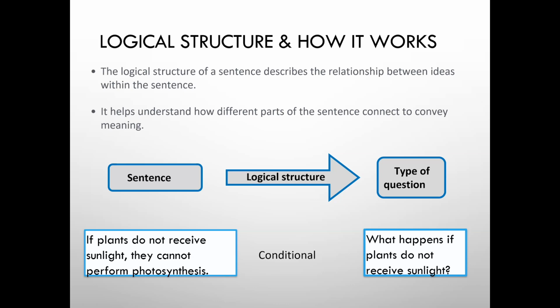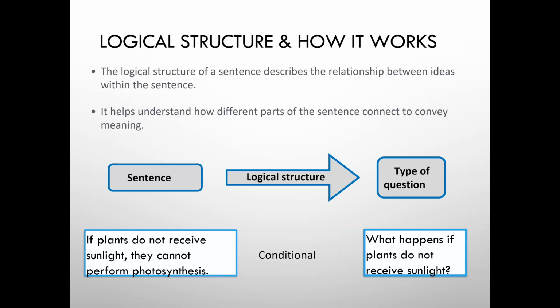Well, the logical structure gives us the relationships between different ideas within a sentence, and it helps us understand how the different parts of a sentence are connected. So it gives us the possibility to be more specific in asking questions.